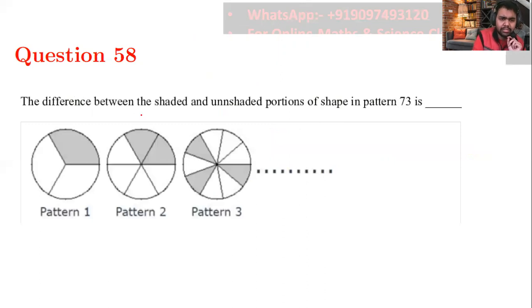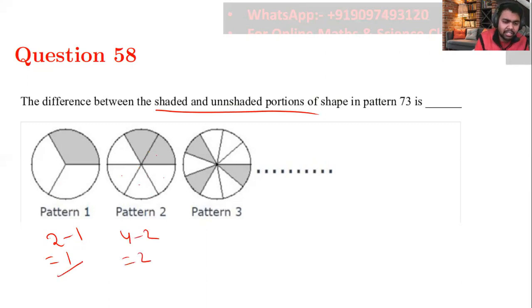Now see, what is the difference between the shaded and unshaded portion? And if this pattern is being followed, then what is going to happen in the third pattern, right? Try to understand. In pattern number 1, there are 2 unshaded portions and 1 shaded. So what is the difference? 1. In pattern number 2, there are 2 shaded and 1, 2, 3, 4 not shaded. That means 4 minus 2. In pattern 1, I'm getting the answer as 1. In pattern 2, I'm getting 2.